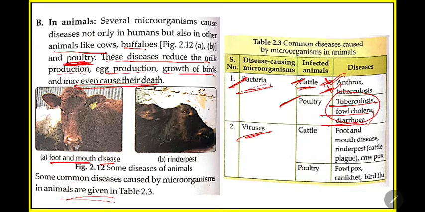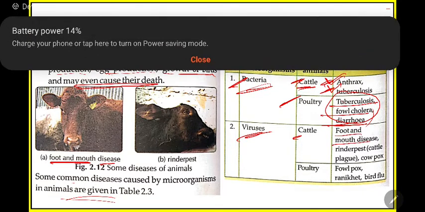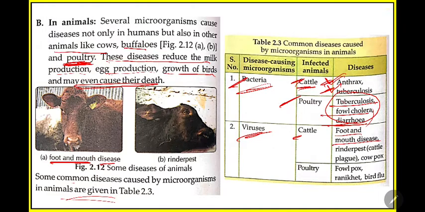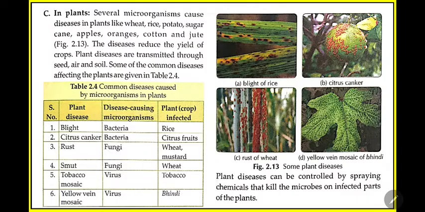Then viruses cause disease to cattle also, such as foot and mouth disease. The example you have seen in this photo is an example of a viral disease of cattle. Other diseases are also there. In poultry, virus causes fowl pox, then bird flu. You are familiar with bird flu. Whenever bird flu comes, all poultry die. This is an important disease. You need to remember all these disease names.